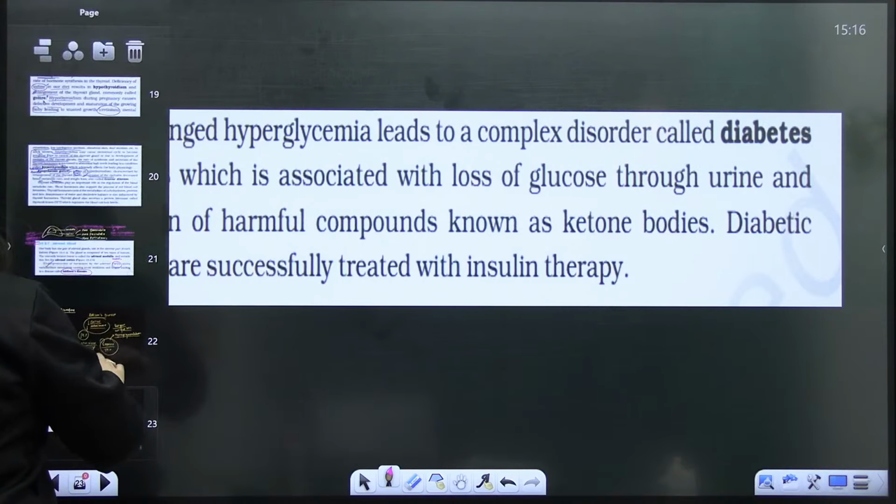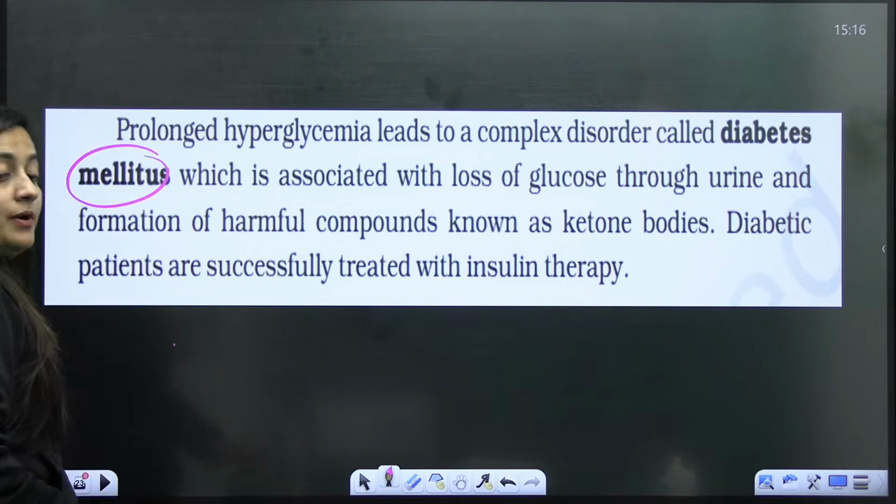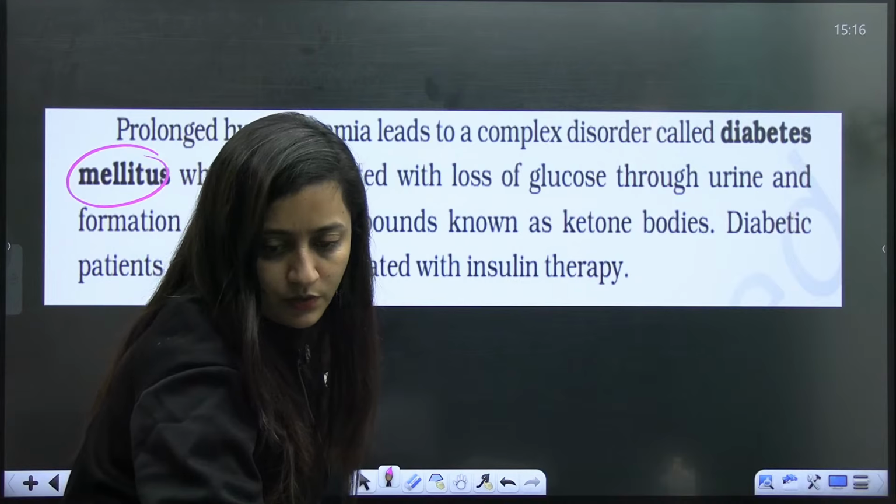Diabetes mellitus, and then we will talk about the class 12th disorder.